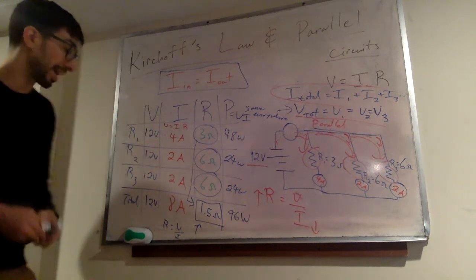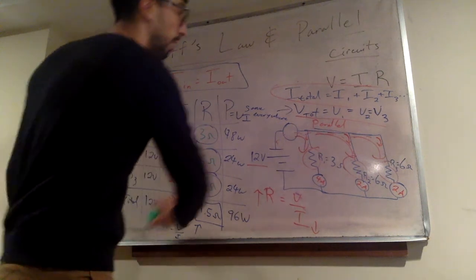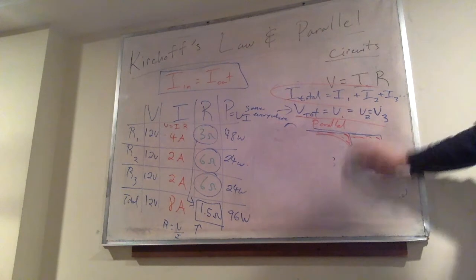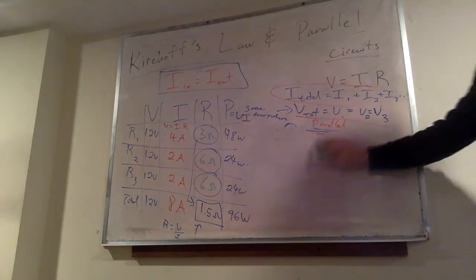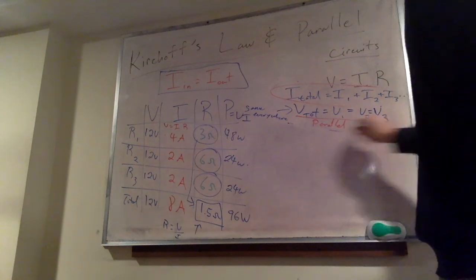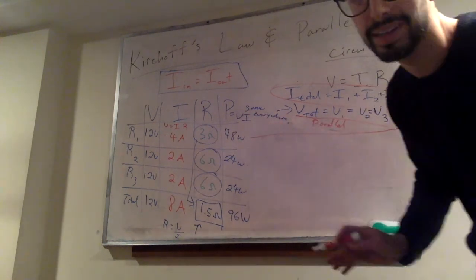Let's talk about how to actually calculate our resistance, or what's called our equivalent resistance. It's a little bit tricky, probably the most tricky part of this unit. Let's take a look at how we want to calculate this.